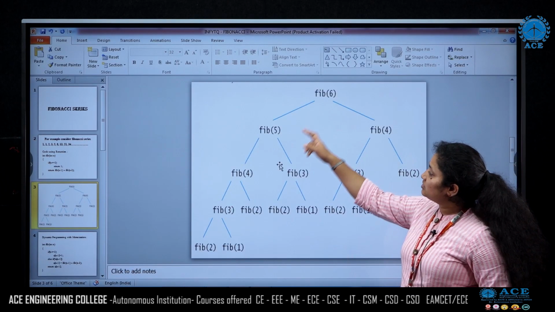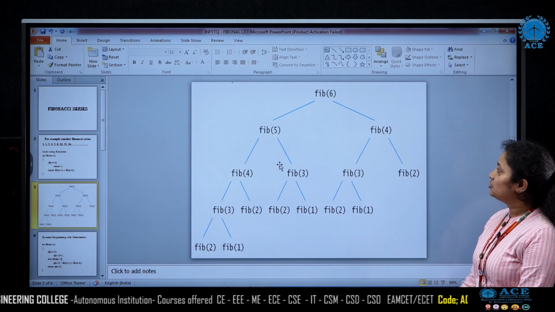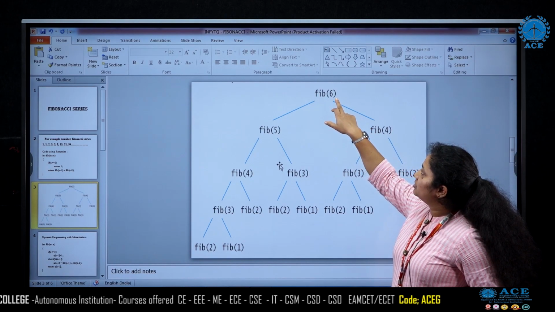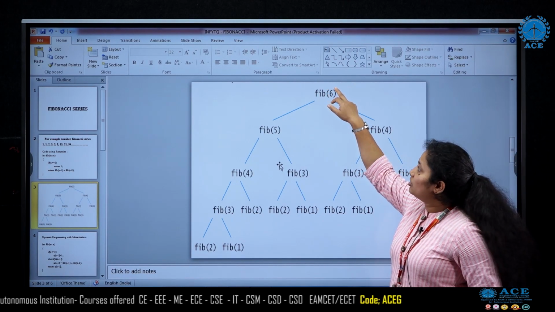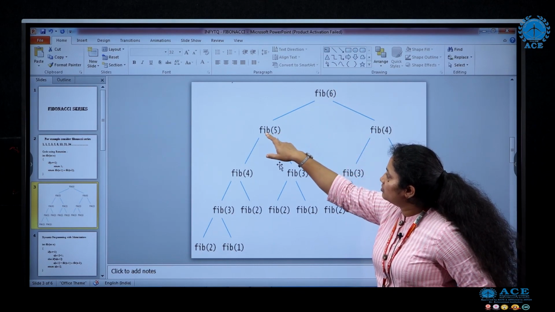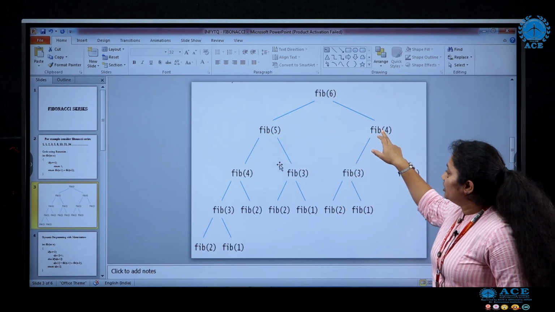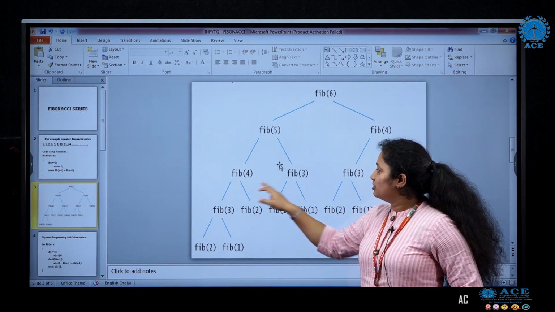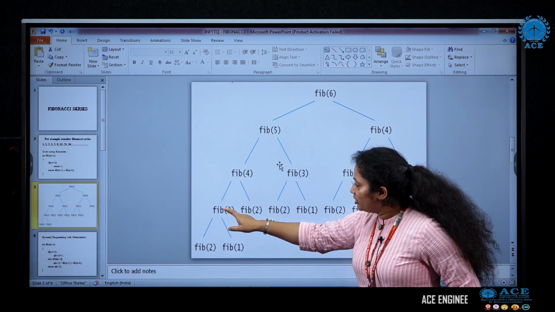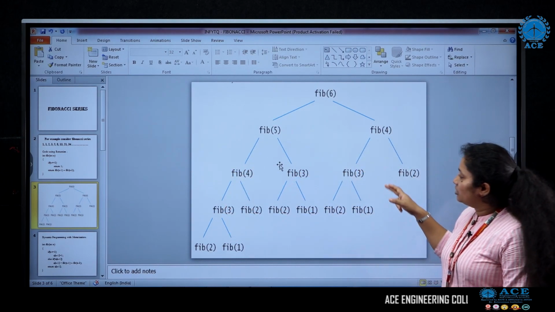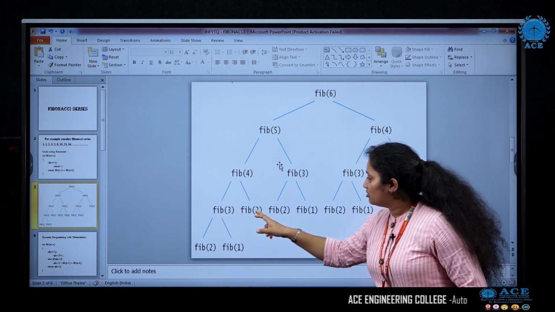You can see this is the tree structure that we get. Here we have taken the example of Fibonacci of the 6th term. So what is the 6th term? It will in turn call the 5th term and the 4th term. Again this in turn will call the 4th and 3rd. So you can see how many times the 3rd term is called, how many times the 2nd term is called.